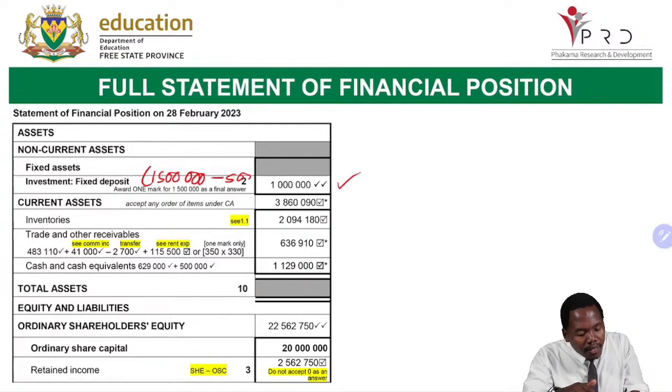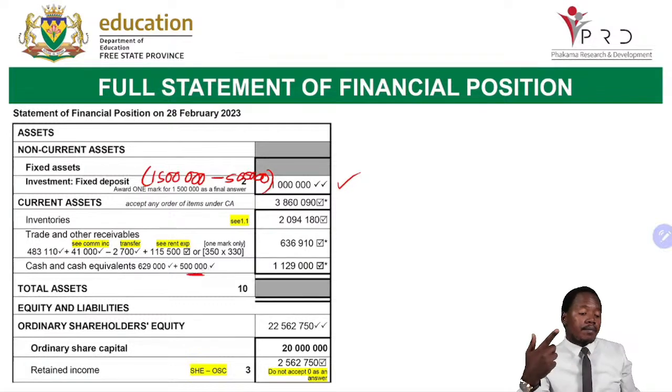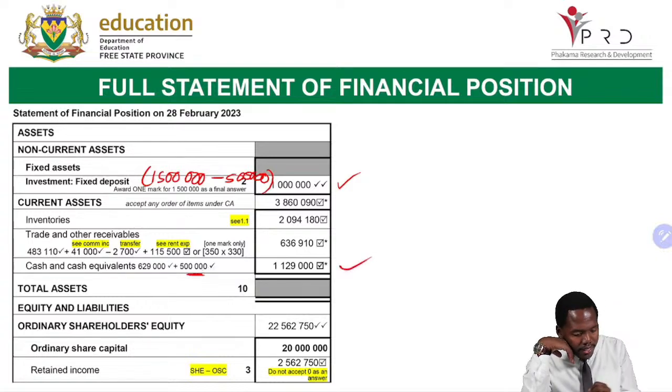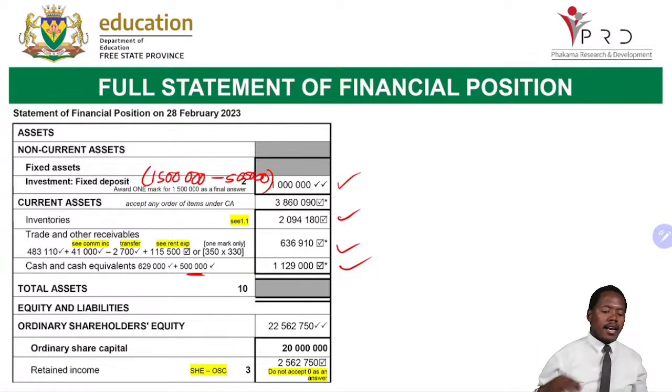1,500,000 minus 500,000, and then we got 1 million. That amount of 1,500,000 that was subtracted from the financial assets, non-current assets, was moved down to our cash and cash equivalents. Already done the cash and cash equivalents. Inventories, we have already done that. Receivables, we have already done our receivables.